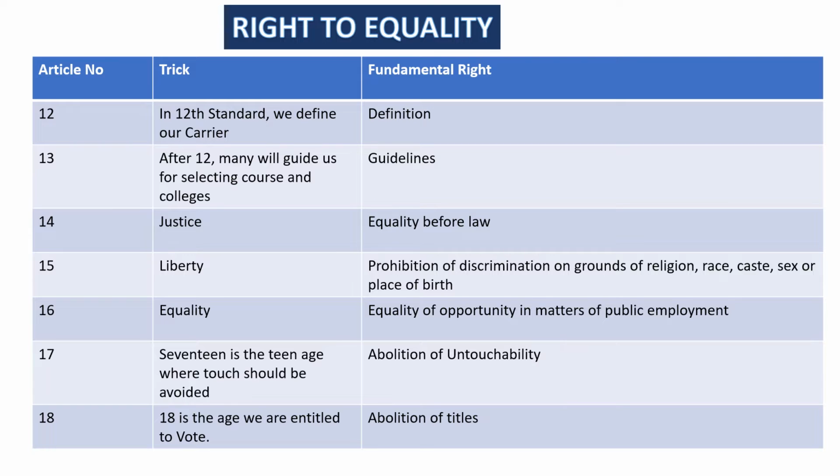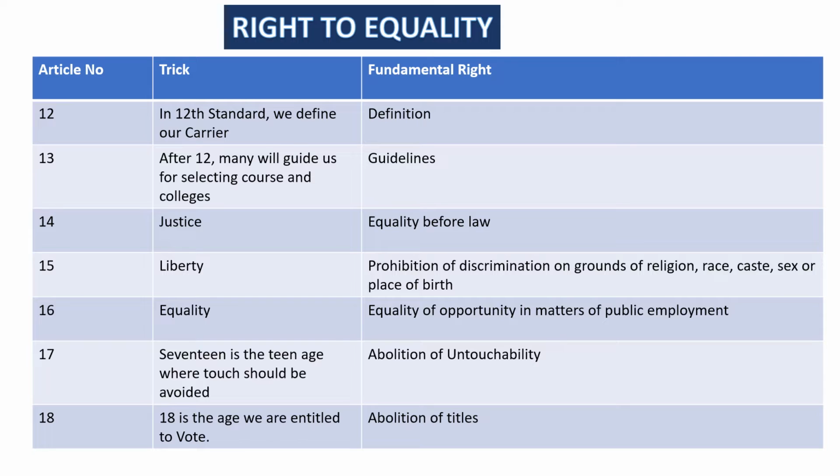So, the 12th article is the definition of fundamental rights, and 13 is the guidelines of that fundamental right. 14 is justice, that is equality before law. For the 15th article, the trick is liberty. Liberty is nothing but the fundamental right of prohibition of discrimination on grounds of religion, race, caste, sex or place of birth.